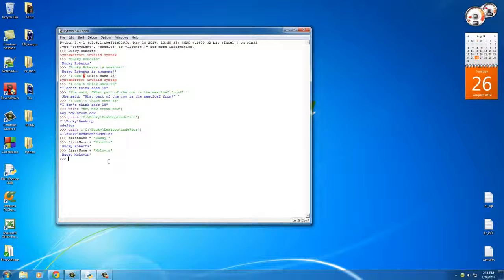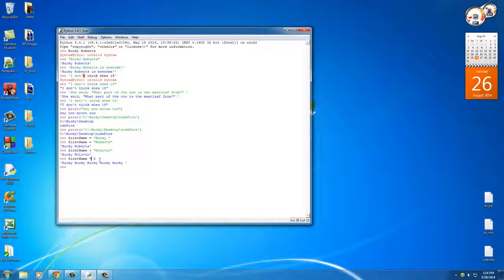I want to show you guys something else cool. You're not only limited to adding strings together in Python. You can also multiply strings. So if we have first name, which is Bucky, and we multiply it by 5, check out what happens. It takes that string and prints it out 5 times. So this is going to save us a lot of work whenever we have to print something out repeatedly, like people's names or anything like that. We can take a string and multiply it by some number to print it out that many times, instead of having to write like 5 lines of code.